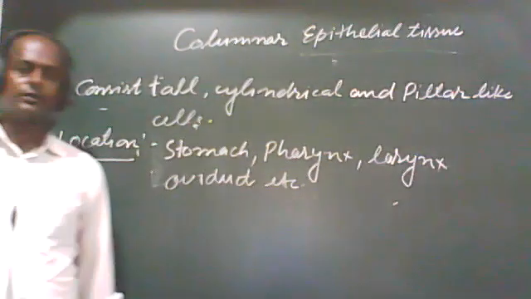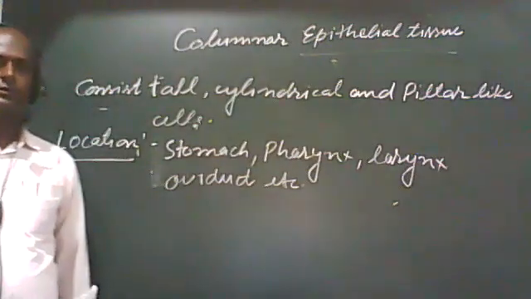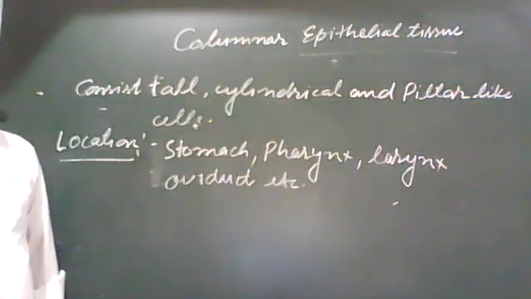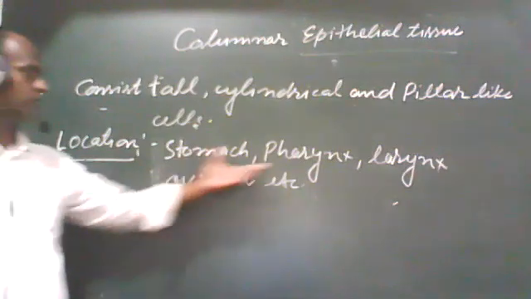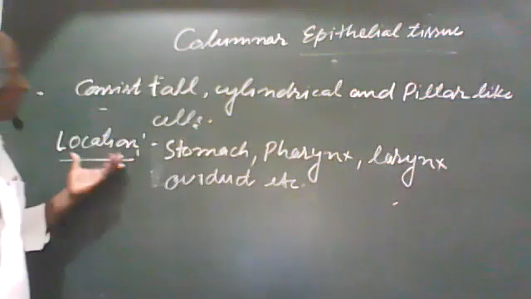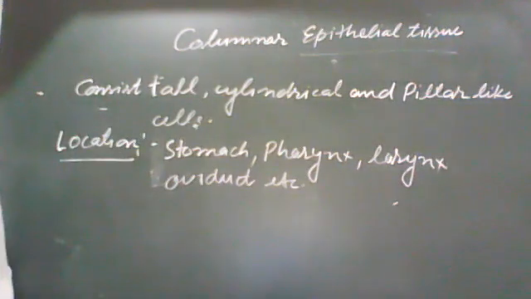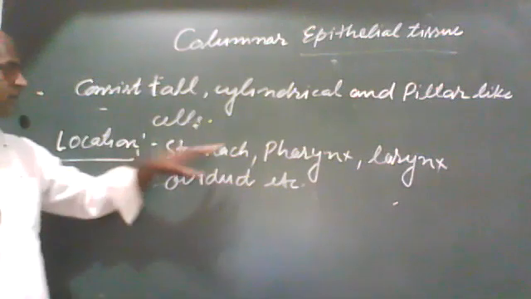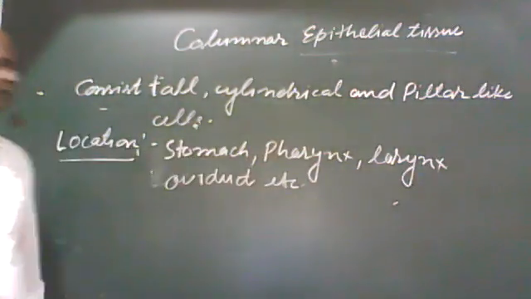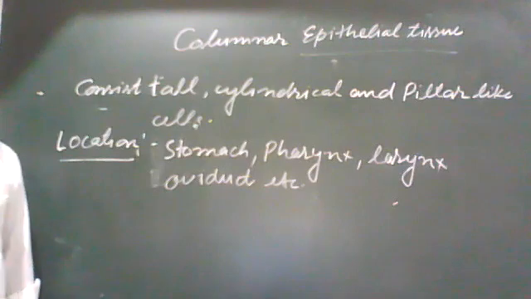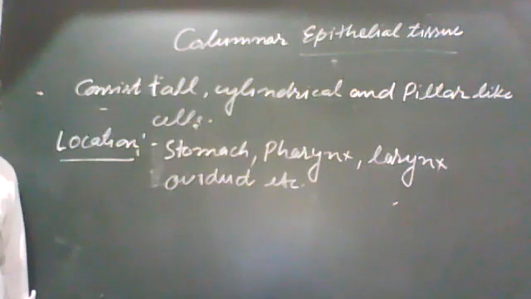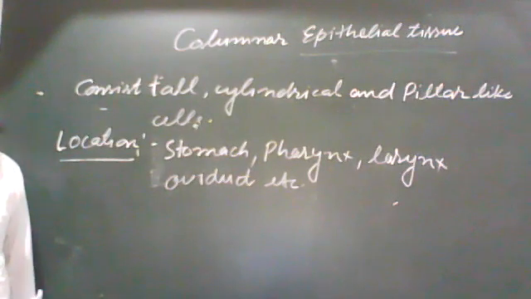They are part of the respiratory tract. In 10th, you will discuss the pharynx and larynx. So columnar epithelium is present in stomach, pharynx, larynx, oviduct, and there are many places where these are present.